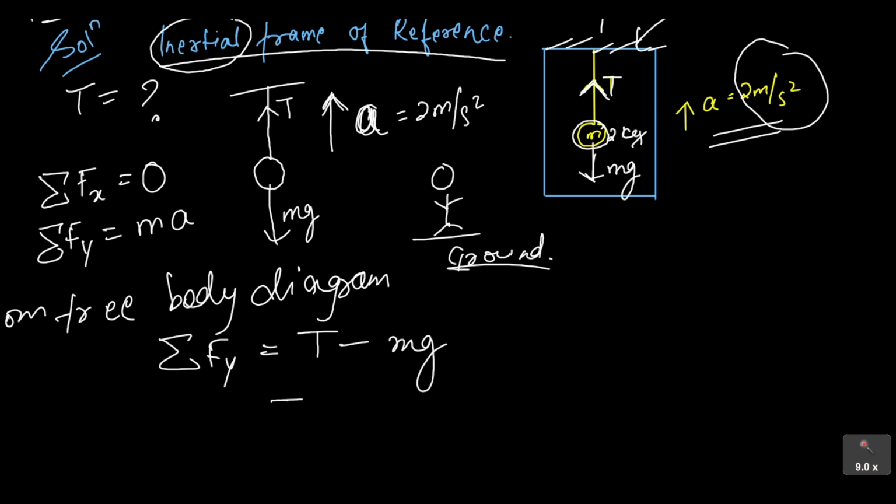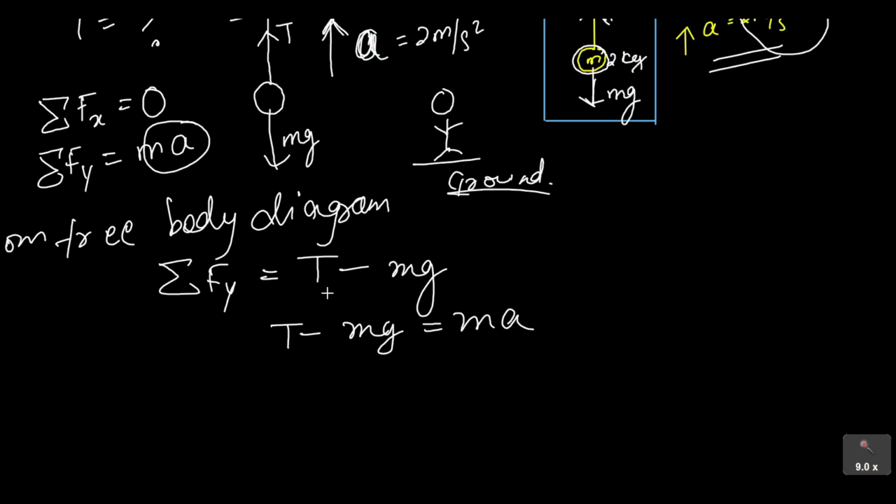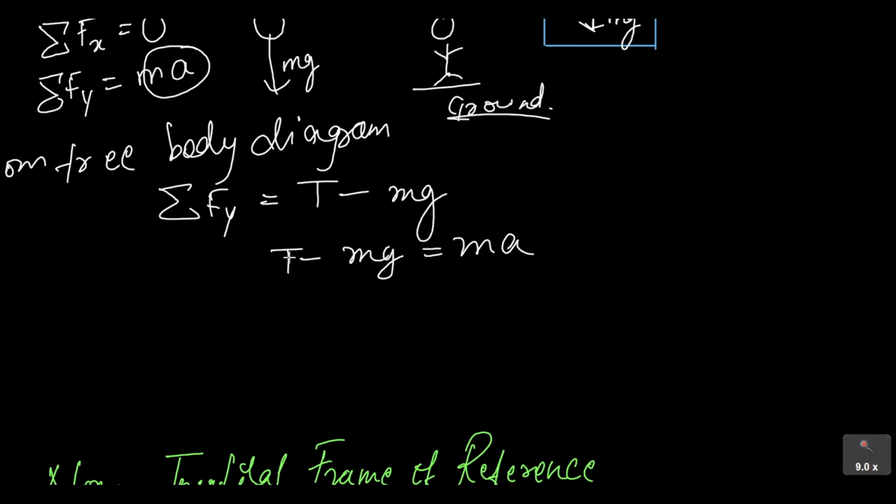Okay, and T minus mg will be equal to how much? It will be equal to ma. So our job is what? Our job is to find this tension force. So then I will take this mg to the other side. So that will give me T is equal to ma plus mg. If I take m common, this will be T = m(a + g).